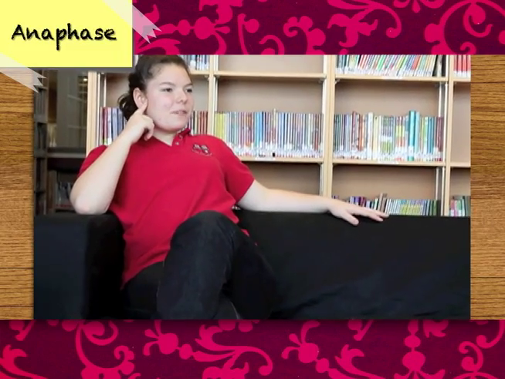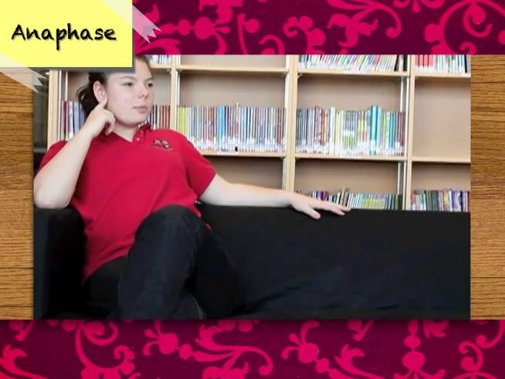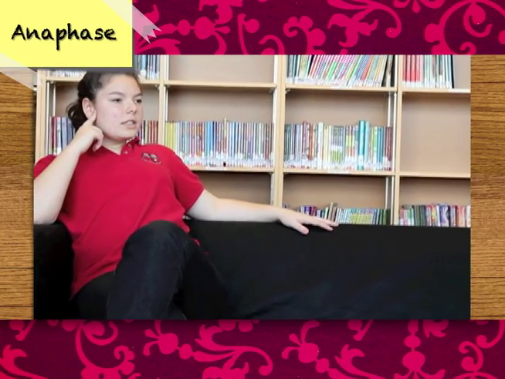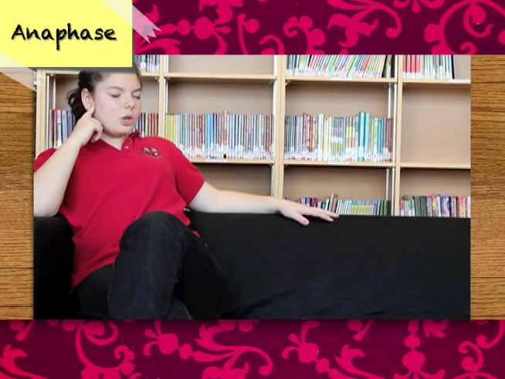Anaphase. The spindle fibers begin to contract and shorten. The action pulls the centromere apart, allowing the sister chromatids to move to opposite poles of the cell. Once they separate, each sister chromatid is considered to be a chromosome.